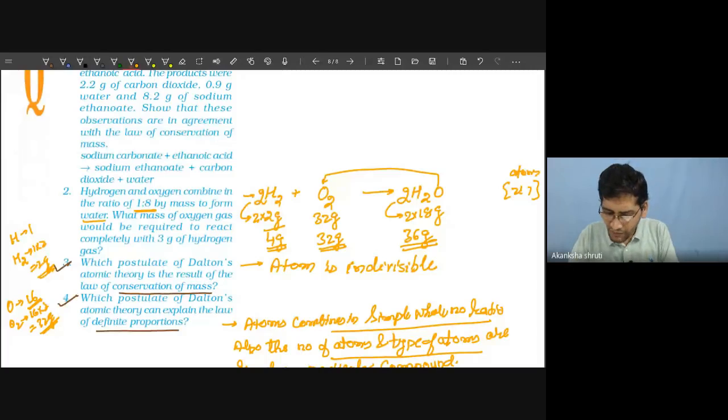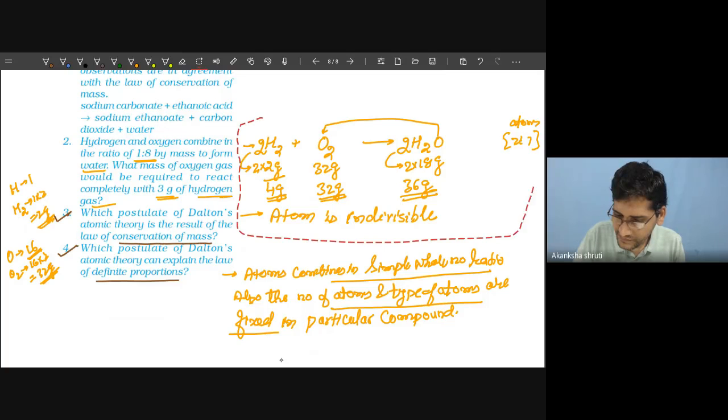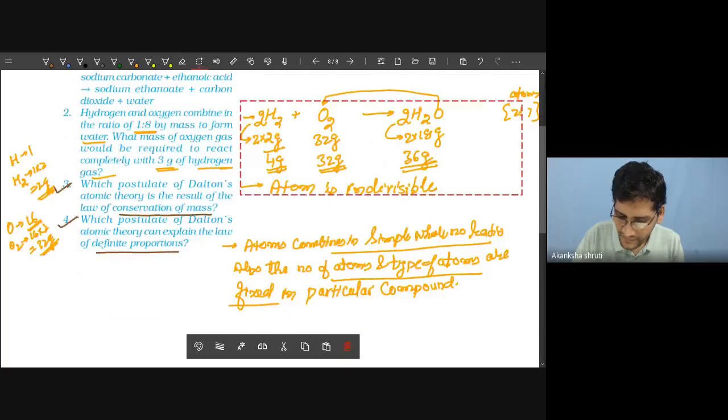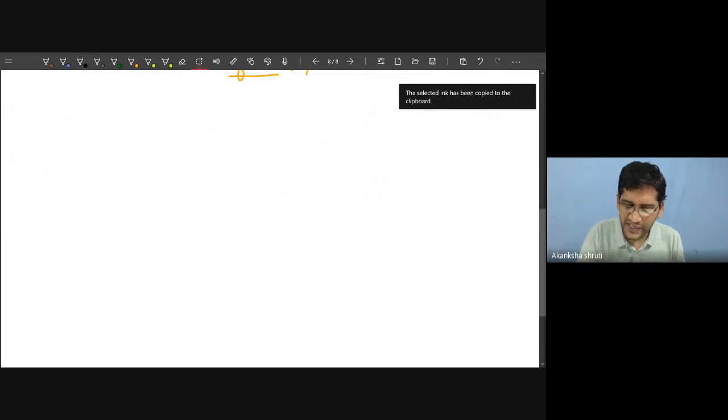Okay, student. Now here you have to take the ratio. What mass of oxygen would be required to react completely with 3 gram of hydrogen gas? Now the question is like this. Let me create more space. So question number 3 I am explaining, students.